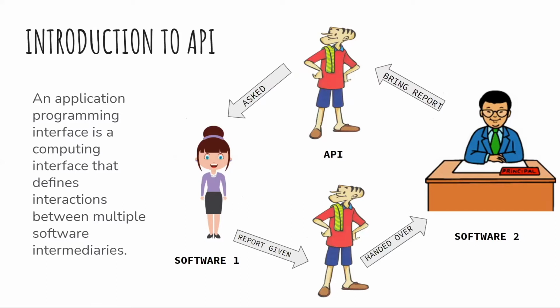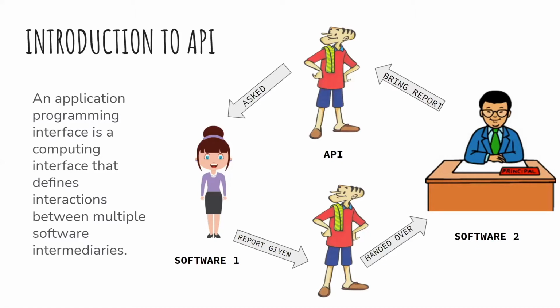API acts as a means of communication between two softwares. My software 2 wants some data, so my API will go to software 1. Software 2 and software 1 will not directly communicate with each other. They will communicate with the help of the API. In this case, my servant, that is my peon, is the API. He does the task of going and asking for the report and bringing the report. In this whole cyclic process, the API is your servant.